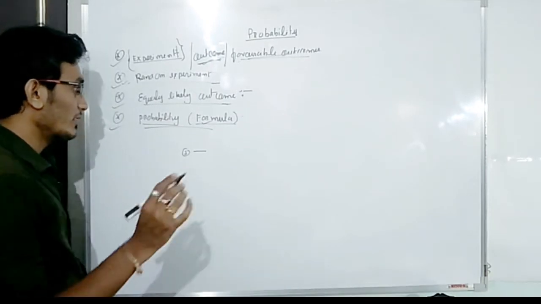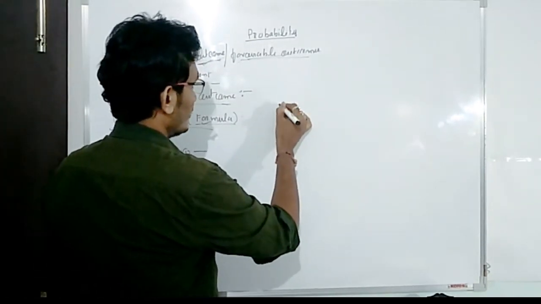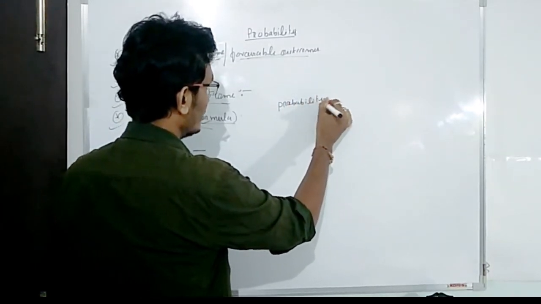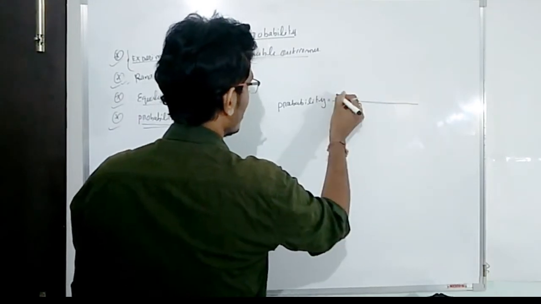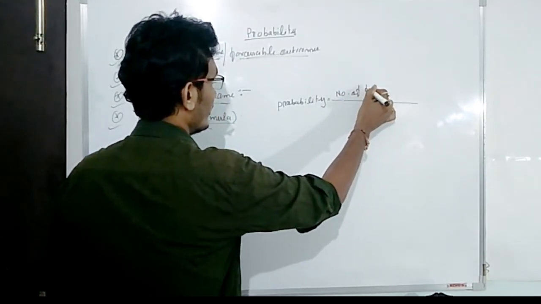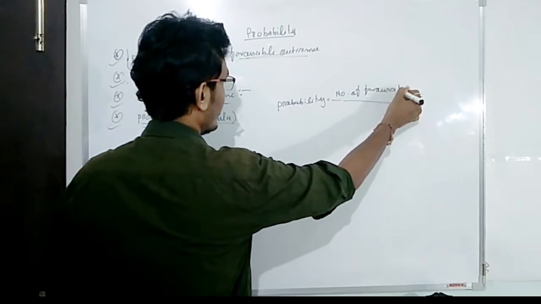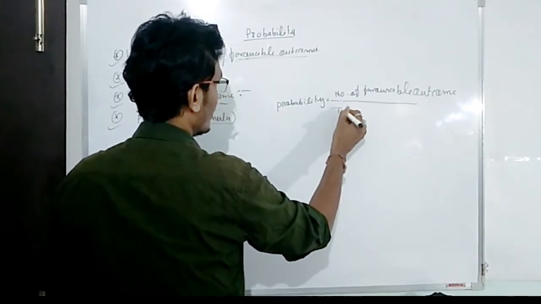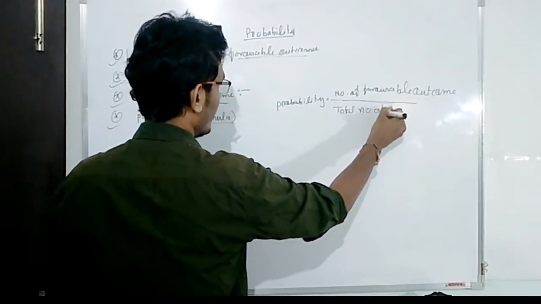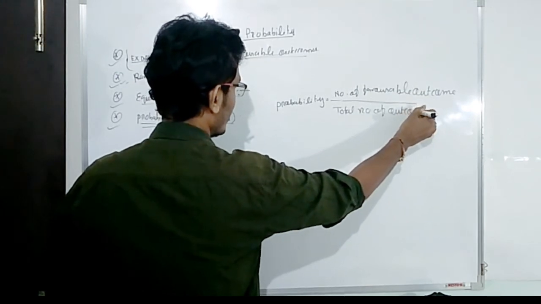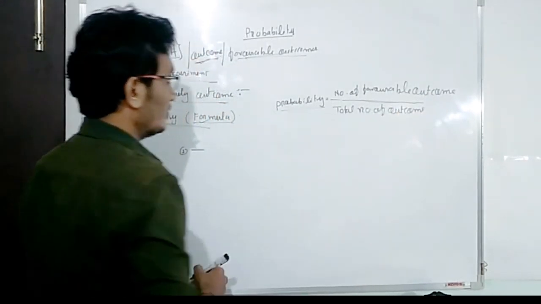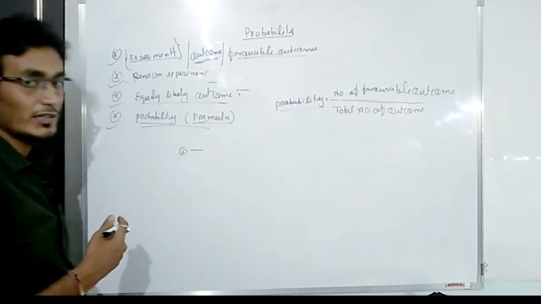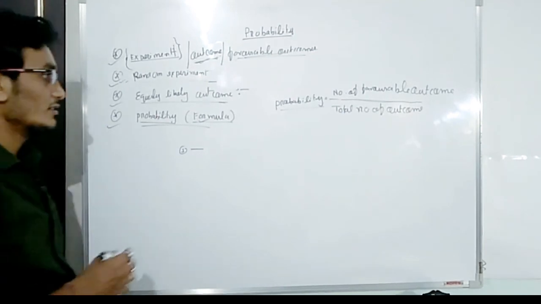Finally, the probability. I will give the formula. How can you find out the probability? Probability is equal to the number of favorable outcomes divided by the total number of outcomes. By using this formula, we can easily find out the probability of any particular event. So this is the formula.